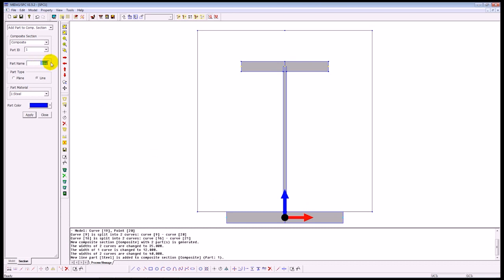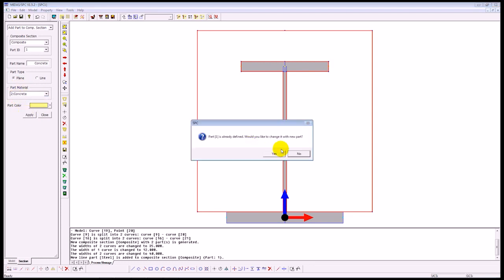Next I will add in the part for the concrete. So concrete, this will be by plane, and for that just simply select everything and unselect the steel parts. Okay, and this will be the concrete material.